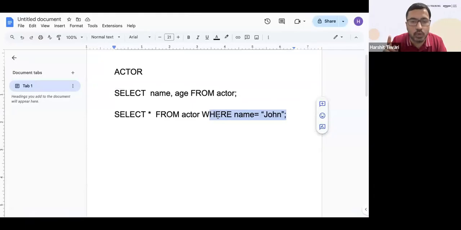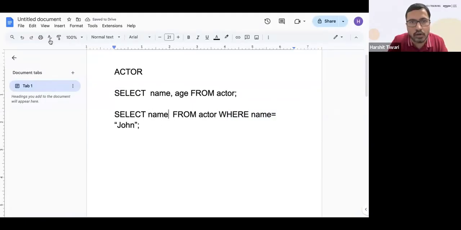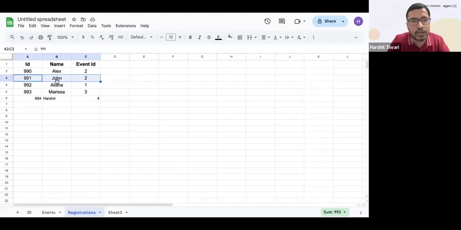So the where clause is working on which rows you want. The select clause is working on the columns. Here, if I say select name from actor where name is equal to John, and this is your actor table, then only this cell will be given to you. Why? Because the column I've set is the name column only, and only this row. So only this value will be given to me.